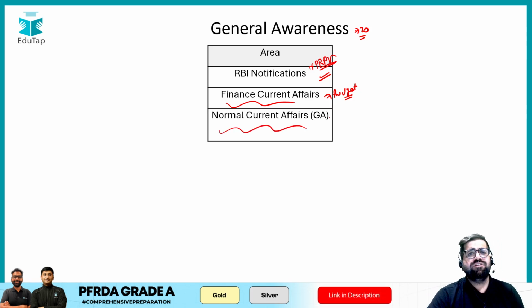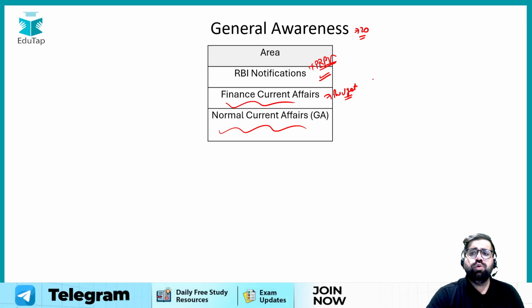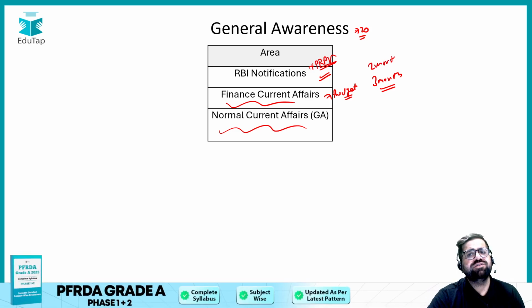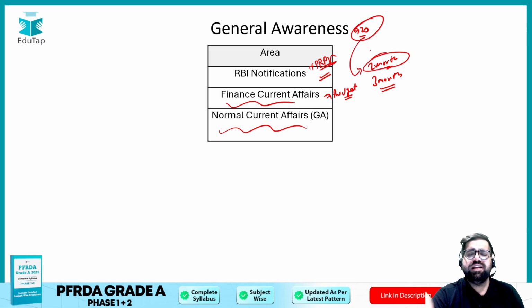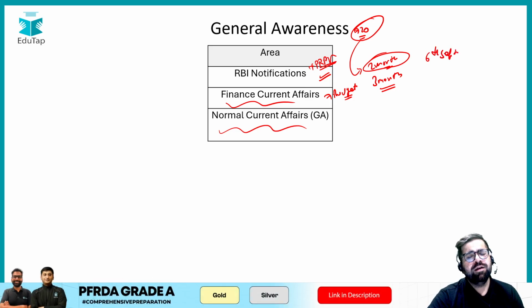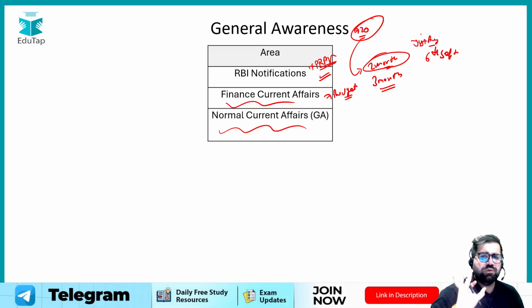Normal banking current affairs can also help you over here, and do current affairs only for 3 months, not more than that. And if you have less time, then doing current affairs even for 2 months is good to go, because 20 questions are there, so half of the questions will be in the range of 2 months only. So if you are having your phase 1 on 6th of September, then do current affairs of July and August. That is more than enough. Okay.